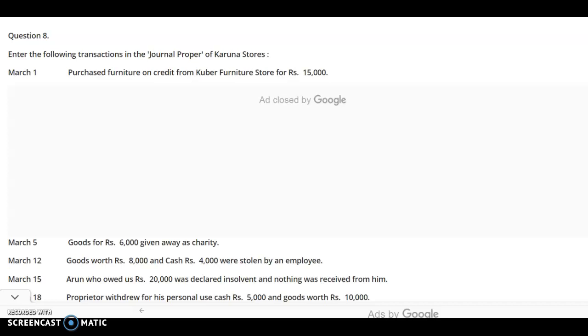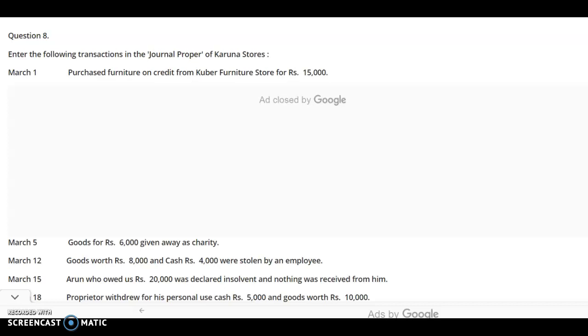Dear students, note it down that apart from these different books, we also prepare a very important subsidiary book which is known as the journal proper. Now, why journal proper is prepared, that we will understand now.